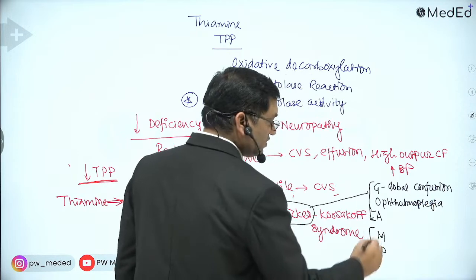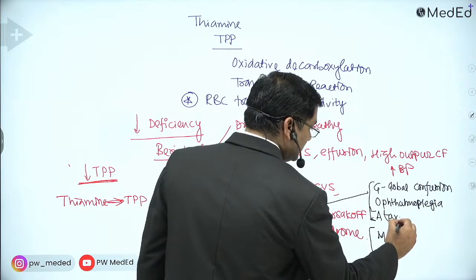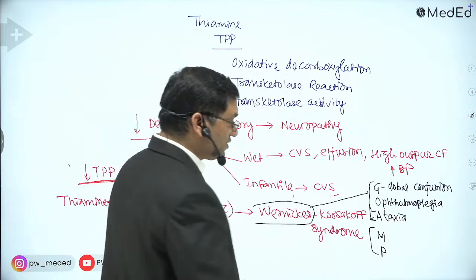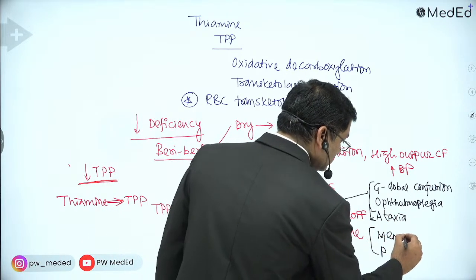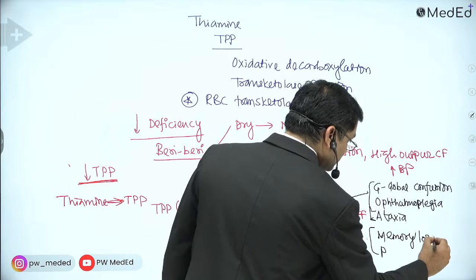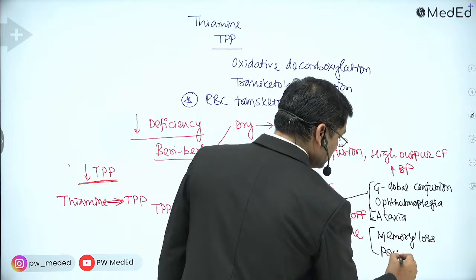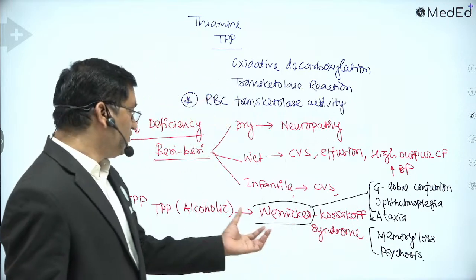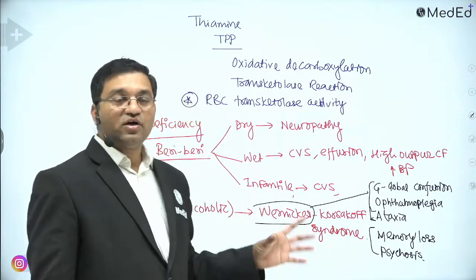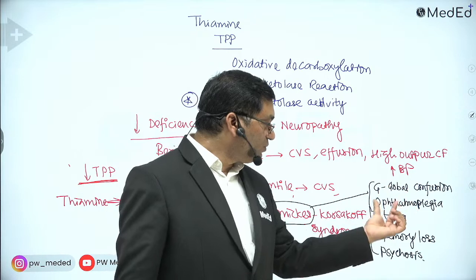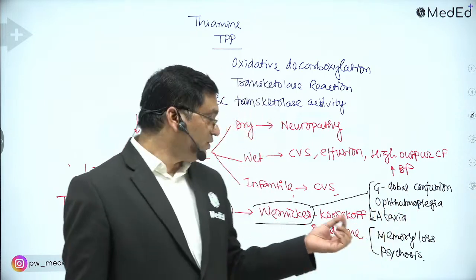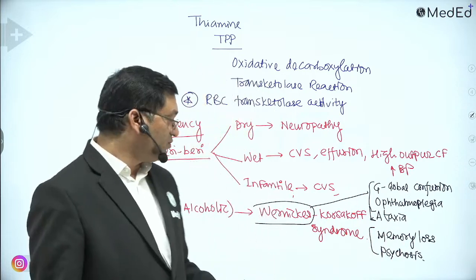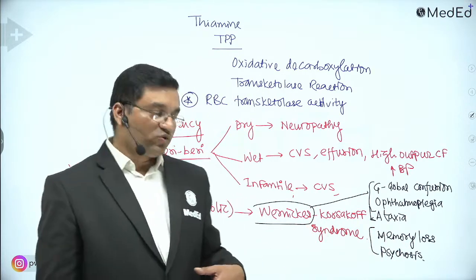Paralysis of ocular muscle. Ataxia. Gait disturbances. Memory loss. And psychosis. These are the symptoms of Wernicke's-Korsakoff syndrome. Of these, global confusion, ophthalmoplegia, ataxia are the symptoms of Wernicke's encephalopathy, and memory loss and psychosis are the symptoms of Korsakoff syndrome.